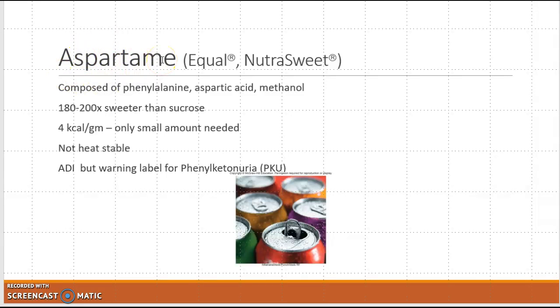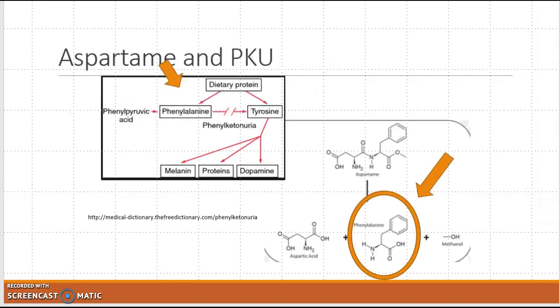An amino acid, which was actually discovered kind of accidentally, was found to be very sweet, but people that have PKU cannot consume products with aspartame in them. And here's the reason why. Most people with PKU don't have an enzyme. Phenylalanine builds up because they don't have the enzyme to break phenylalanine down to tyrosine. That's just a normal process. Without this happening, it builds up, which is the same product as in aspartame. So now aspartame adds to the same amino acid that's already a problem for a person with PKU, so some people can't consume that.